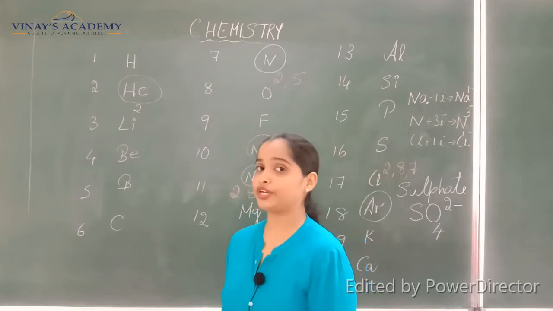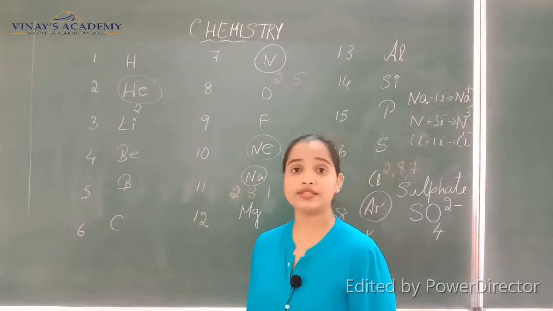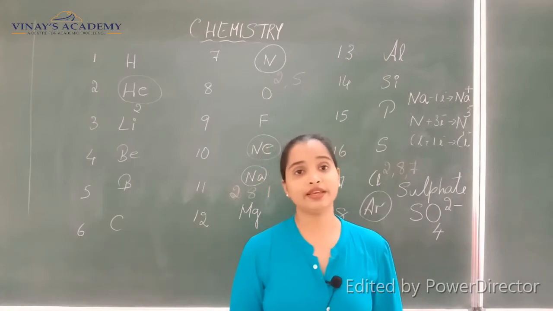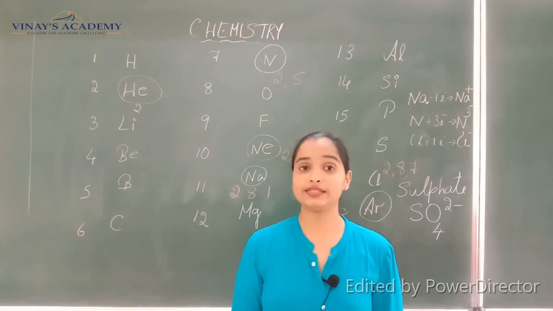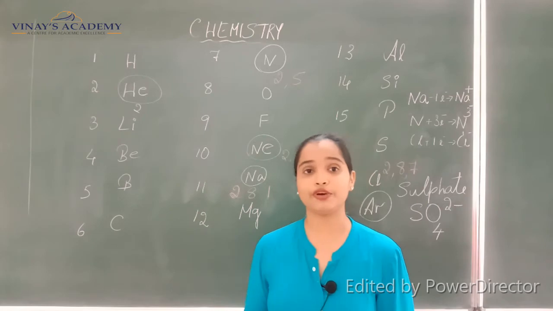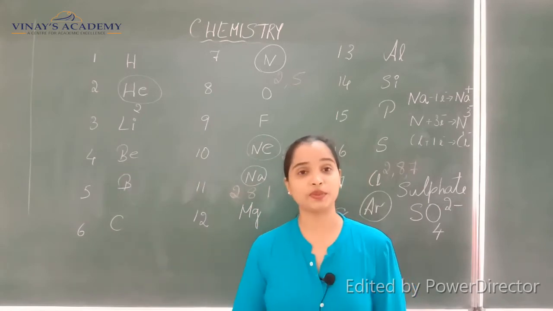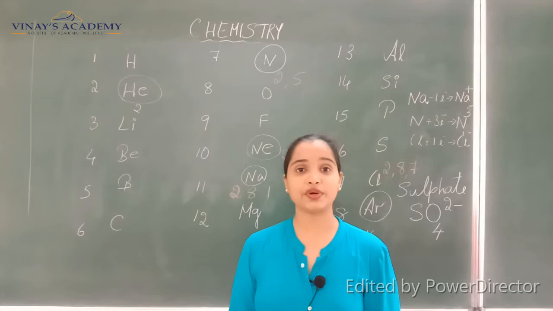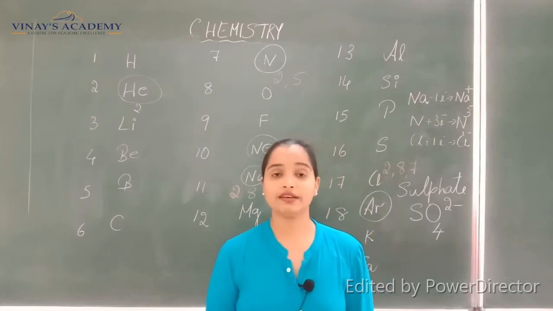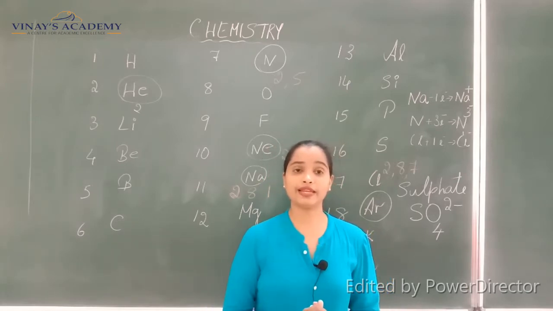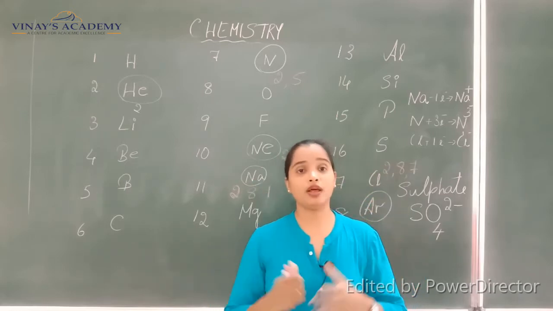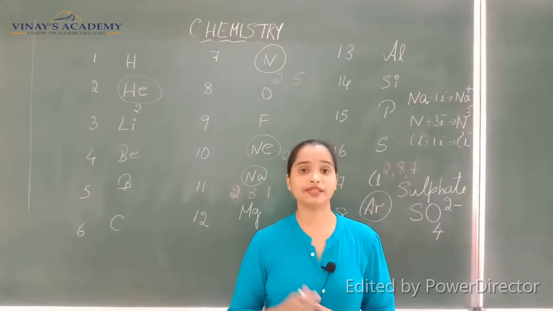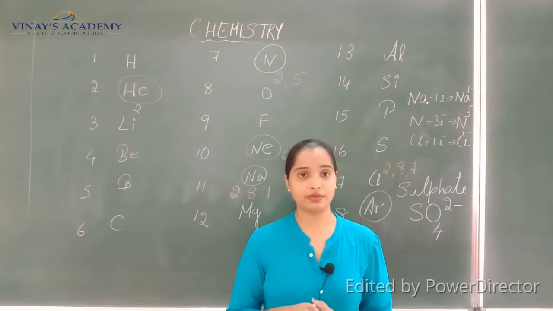So this is what I wanted to make you understand once before I start the concept. I hope you understood how to find the valencies. You can try finding the valency of the rest of the elements also in the same method of using electronic configuration. Otherwise you have to learn the valency chart, all the valencies you have to remember. In case you are not able to recall the valency of particular elements, then you can go for this method. Okay, fine.